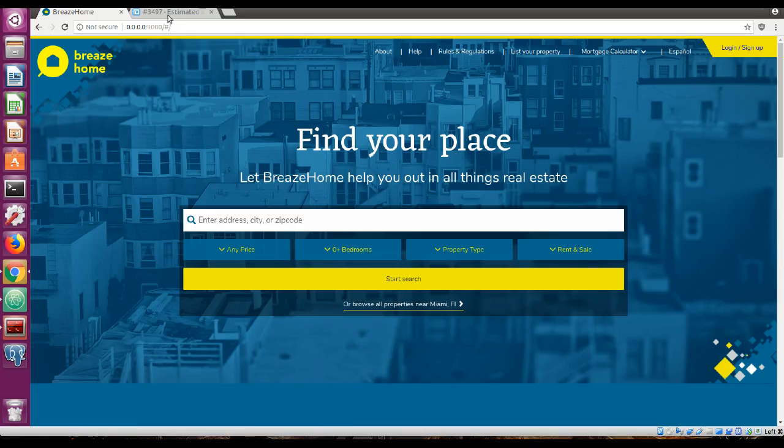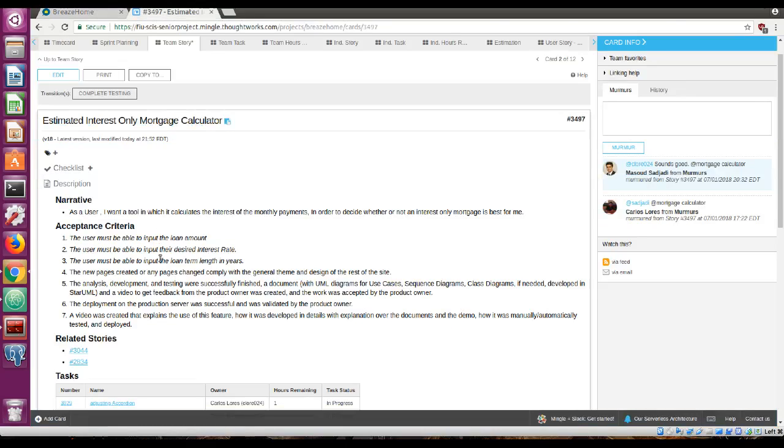If we read the description of user story 3497, it narrates: as a user, I want a tool which calculates the interest of the monthly payments in order to decide whether or not an interest-only mortgage is best for me.